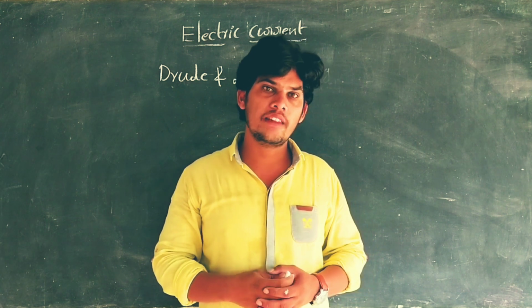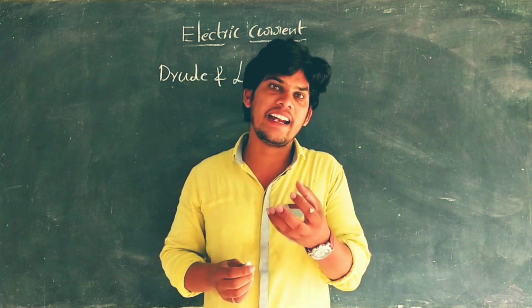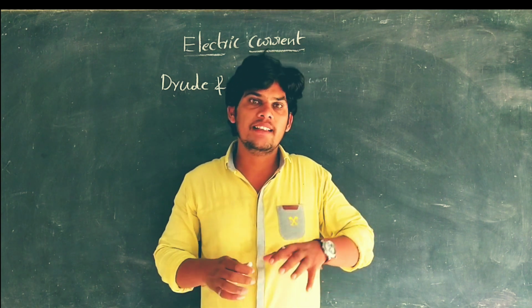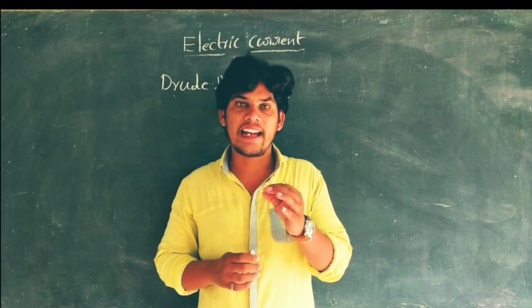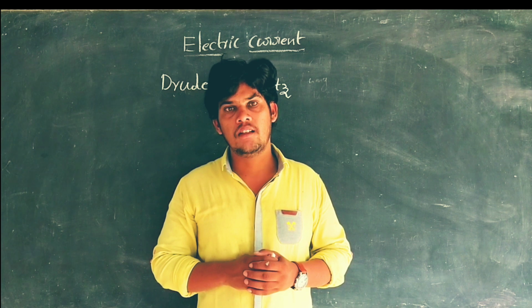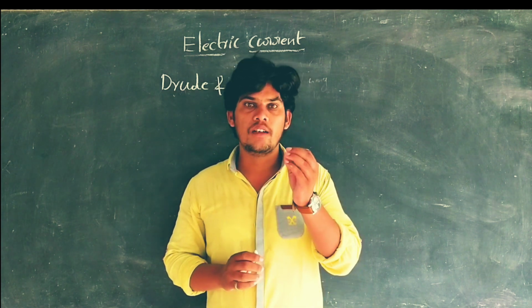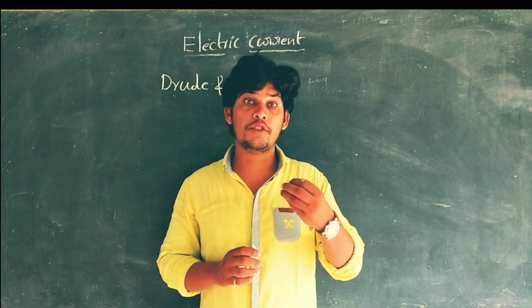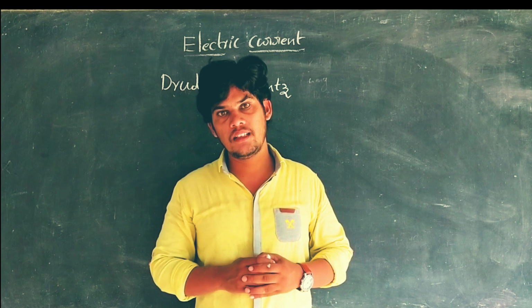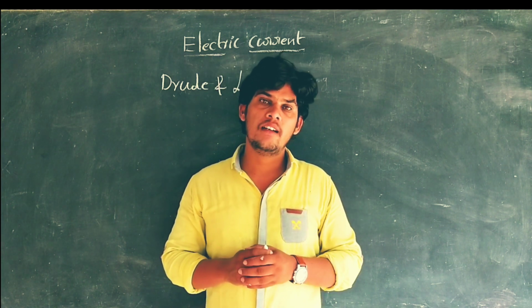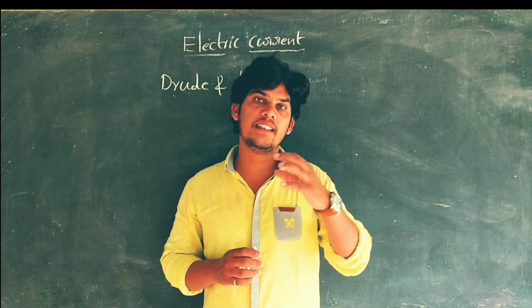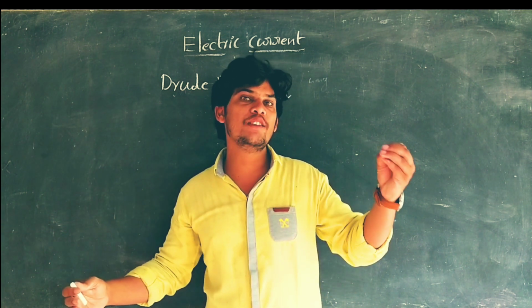They observed the behavior of the charges in a conductor, in a wire. By their observations, they classified metals as conductors and non-conductors or insulators. They observed the behavior of the charges or electrons in all metals.